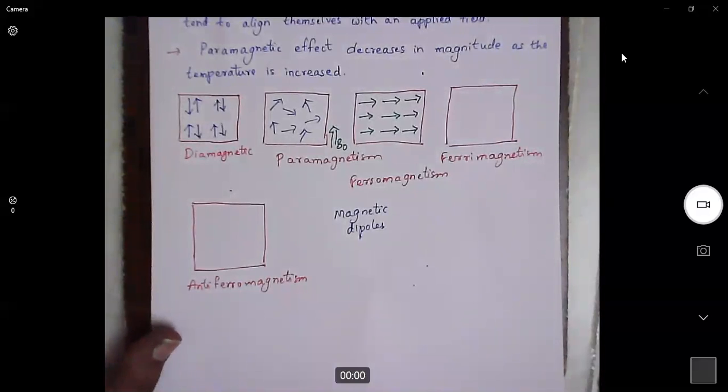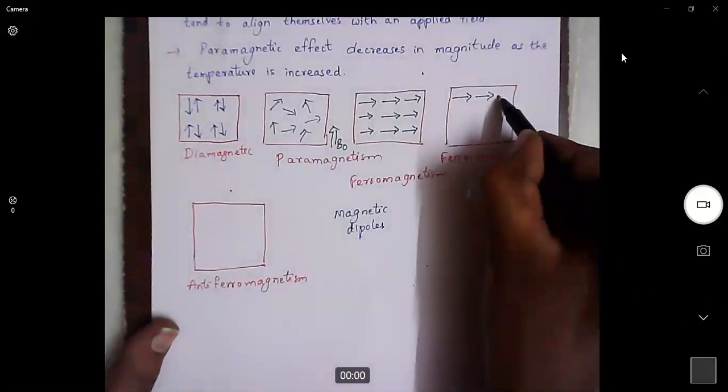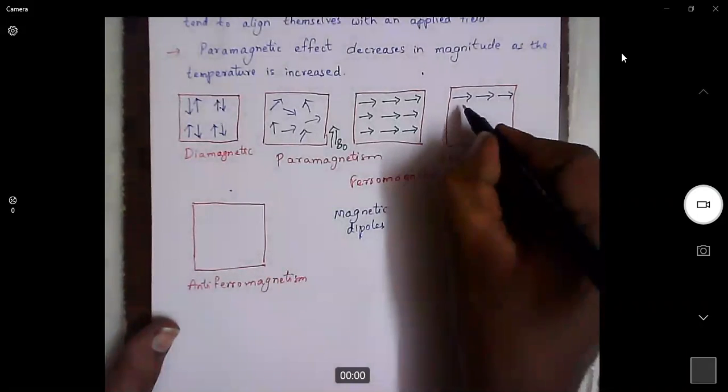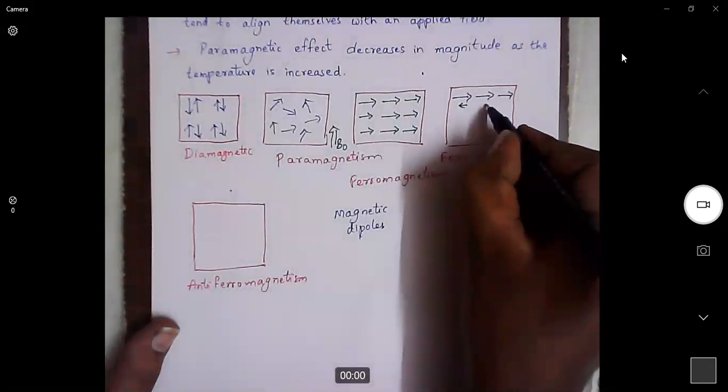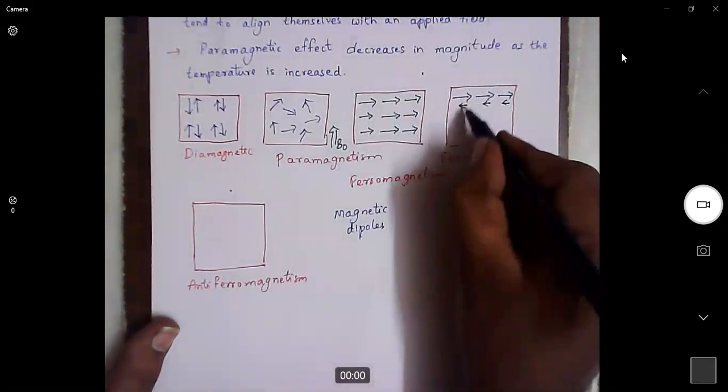Now, what are ferrimagnetic materials? In a ferrimagnetic material, all the magnetic dipoles are arranged in one direction, but the difference is they will have small opposite dipoles. They are not exactly equal, remember.